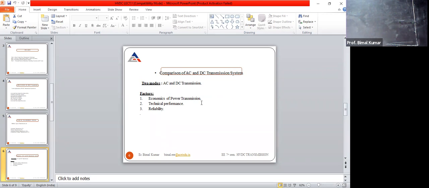That means Faraday's laws of electromagnetic induction, right? What is Faraday's laws of electromagnetic induction? Whenever there is rate of change of flux, an EMF is induced across the coil. Faraday's second law: the amount of the EMF induced is directly proportional to the rate of change of flux, right? In case of DC, d phi by dt, or rate of change of flux, is 0 because flux is constant. So that means DC cannot be pure DC.